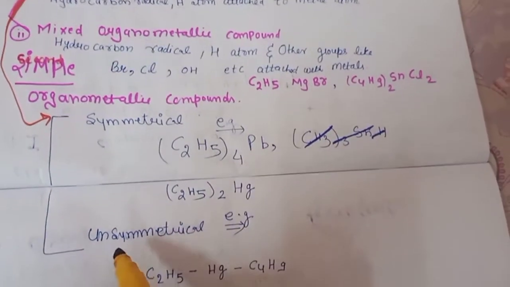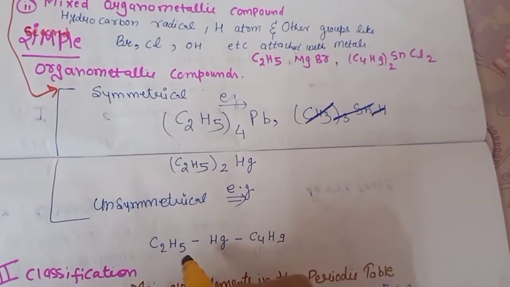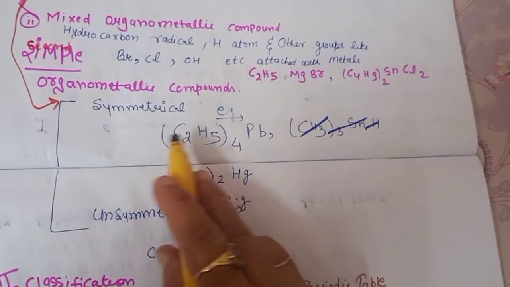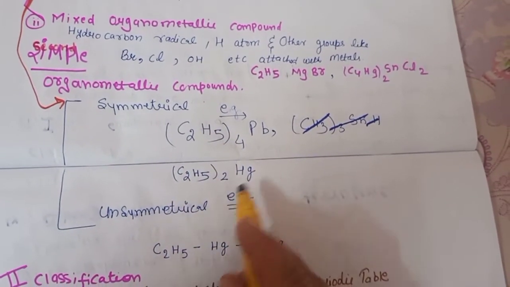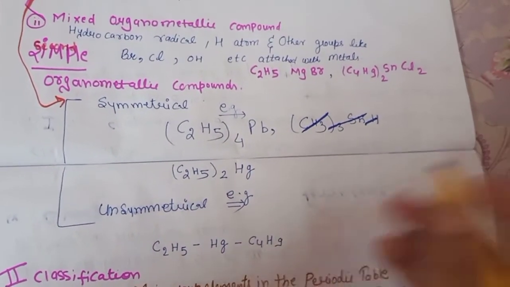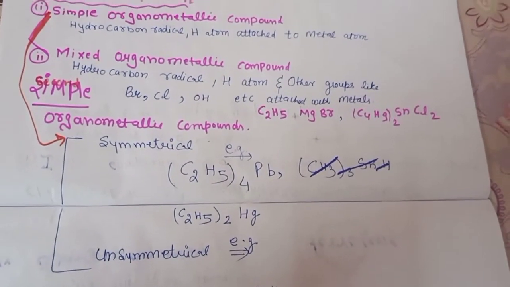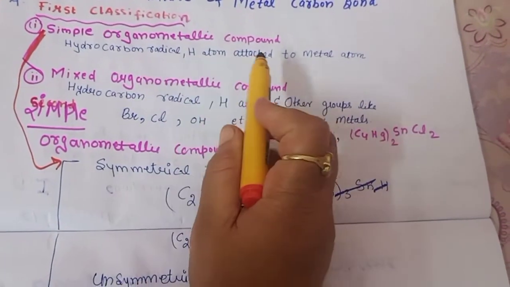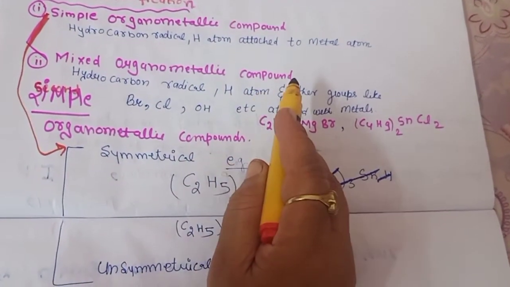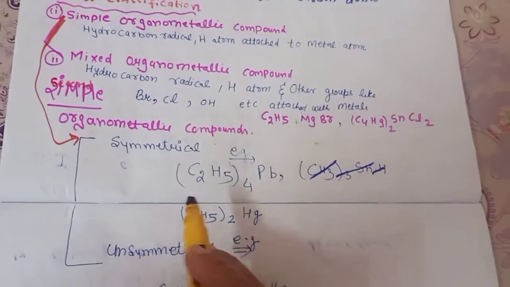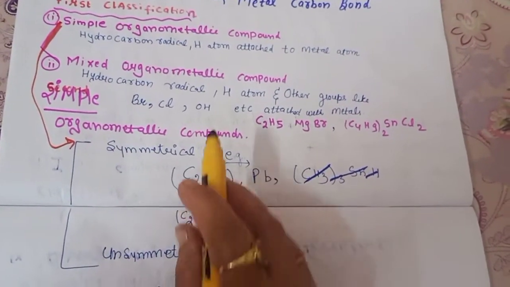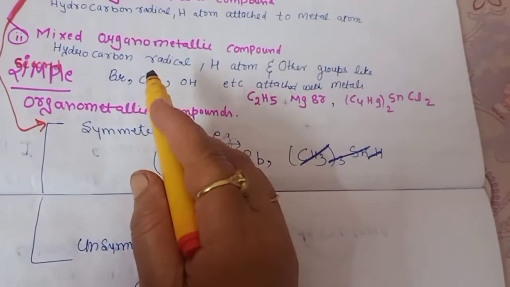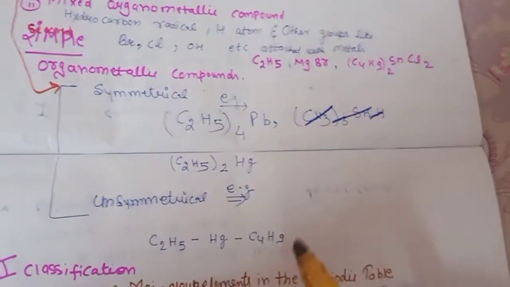And what is in the unsymmetrical? The two alkyl groups will be different. One is your ethyl, one is your butyl. So this is an example of the symmetrical, tetraethyl lead and dimethyl mercury, and for unsymmetrical, you can take two different alkyl radicals. So the first classification of organometallics divides them into two categories: simple organometallic compounds and mixed organometallic compounds. In the simple, there will be only hydrocarbon and the metal part; in the mixed, they can have different groups like halogens or hydroxy group etc. So you can write down the example.